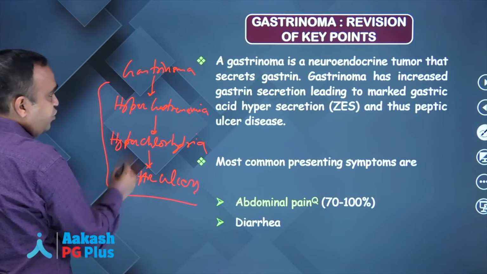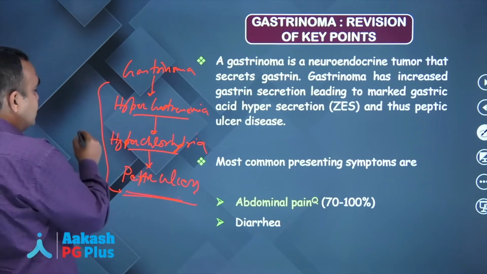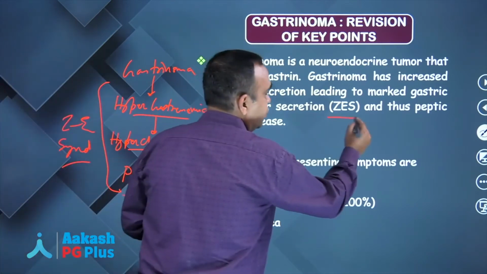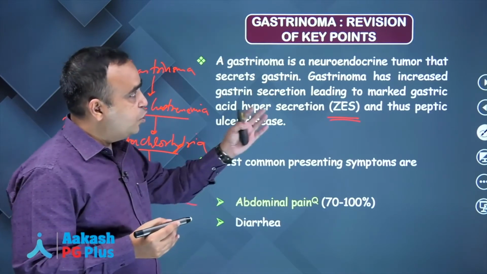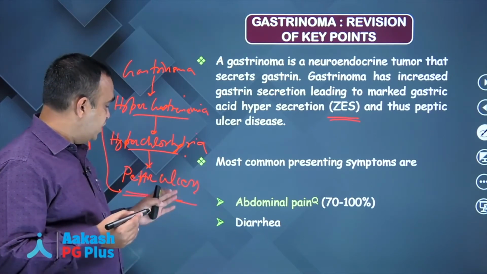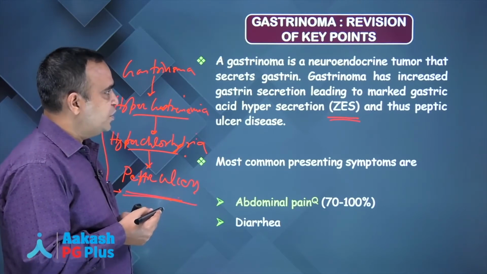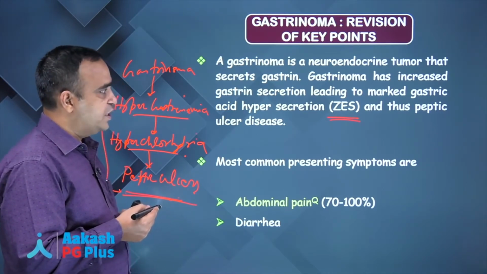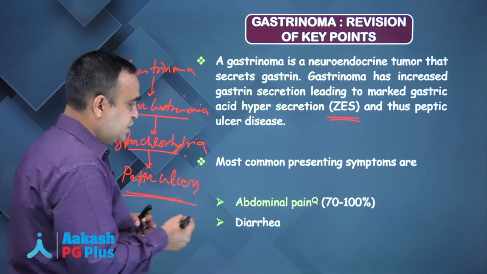So this triad of tumor with hypergastrinemia, hyperchlorhydria and formation of ulcers is known as Zollinger-Ellison syndrome, ZES. This is the hallmark feature of gastrinoma: increased gastrin production, increased acid production, leading on to formation of unusual ulcers in the body. So we have talked about what a gastrinoma is, what it produces, what the clinical presentation is, and what Zollinger-Ellison syndrome is. Now if we talk about the symptoms of a gastrinoma, again this question has been asked.